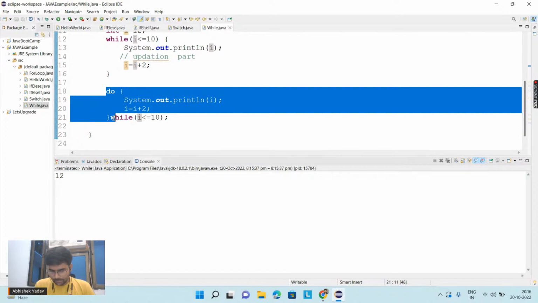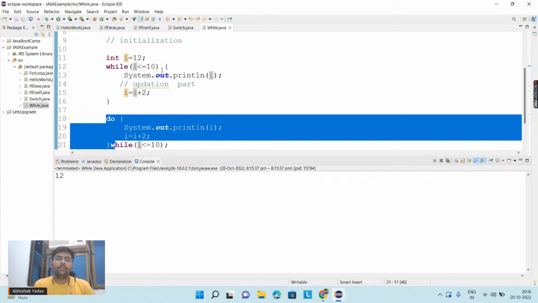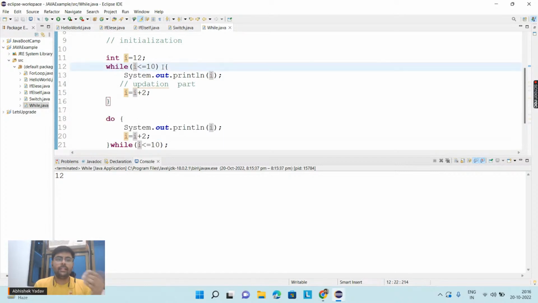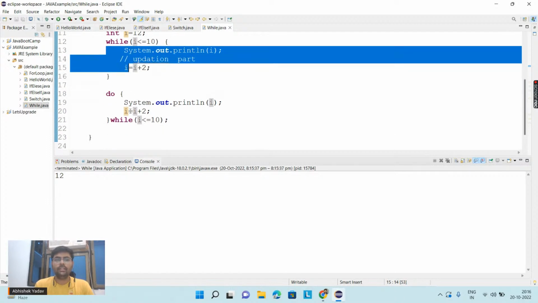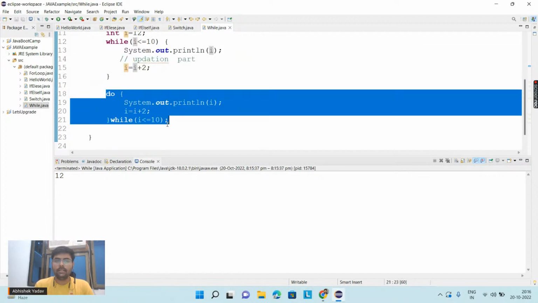Yeah, you can say this part, that while loop is entry controlled. For the first time and for any time, you have to check the condition before executing the body of the while loop. But here in the do while part, for the first time, you don't have to check the condition. It will execute irrespective of the condition. After that, the condition is checked. And after that, if the condition is true, again you will execute the body of do while. And again, you will check the condition.